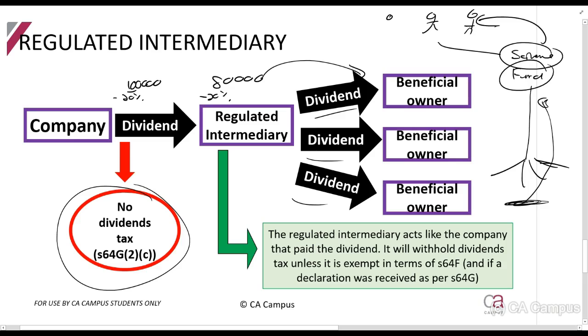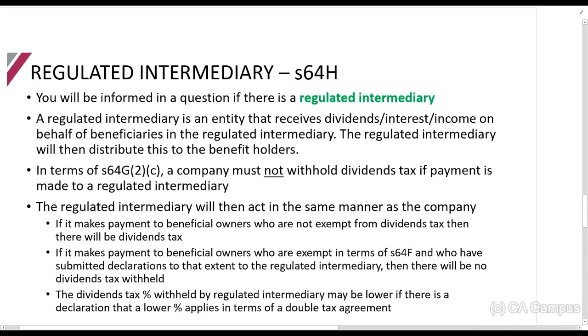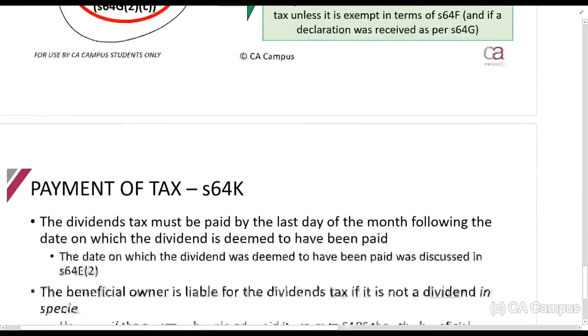So this R100,000 has been taxed twice, basically. They don't want that. So they say, no, if you give R100,000 here, there will be nil tax. But when the regulated intermediary then receives R100,000, it will withhold the tax there when it pays it across. Right, so section 64H is a section that talks about the regulated intermediary.